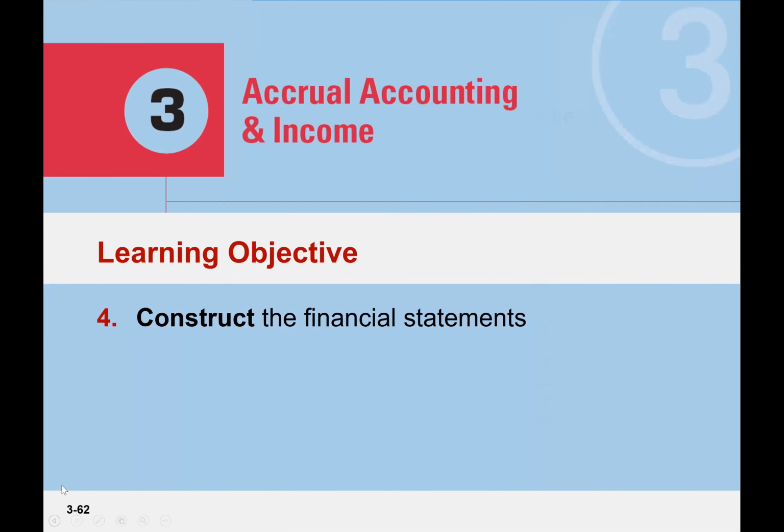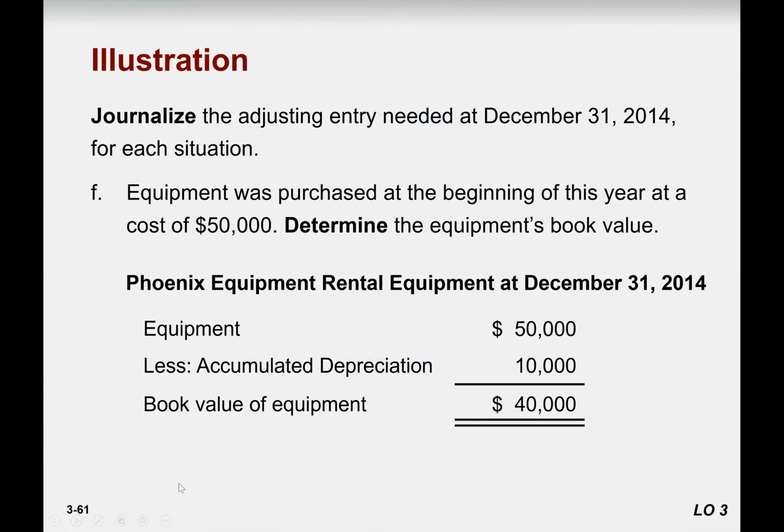Could you go back? Yes, because it is the contra or opposite account of equipment, so it already has a less here. Understand? And the book value of equipment also goes into assets, right? Yeah. Okay, I get it.